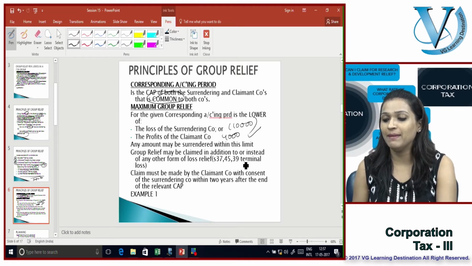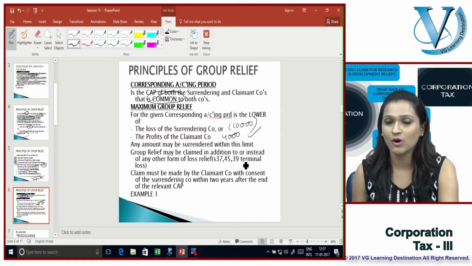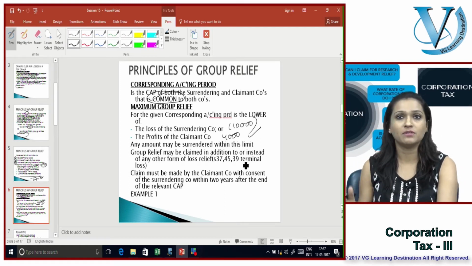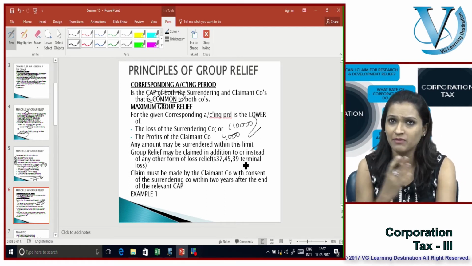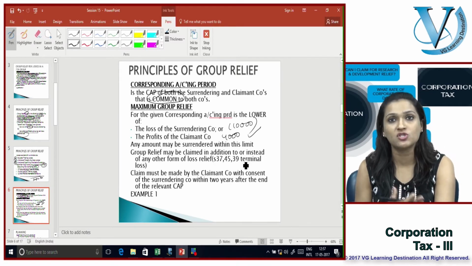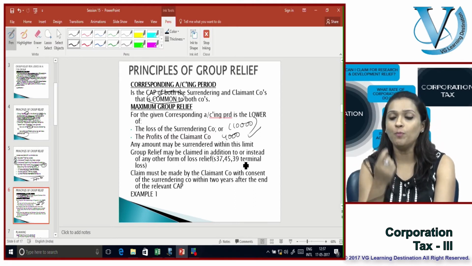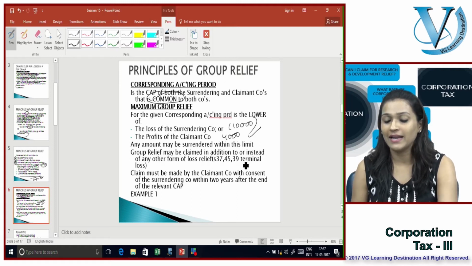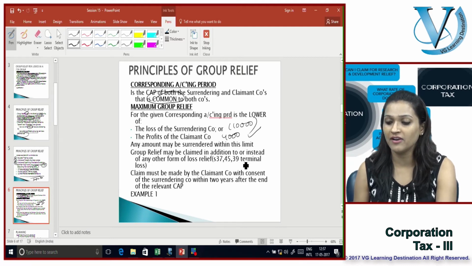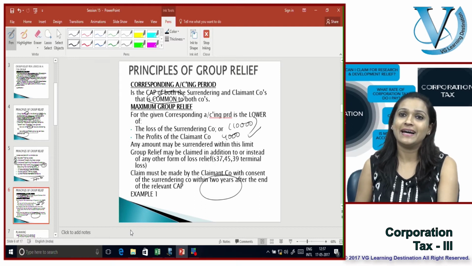Group relief may be claimed in addition to or instead of any other forms of loss relief under section 37, section 45, section 39, terminal loss relief, apart from what we've already done in the previous session, which is available to all of these companies in their own right individually. Also available is relief under section 99, which is known as the group relief. The claim must be made by the claimant company with the consent of the surrendering company within 2 years after the end of the relevant CAP.